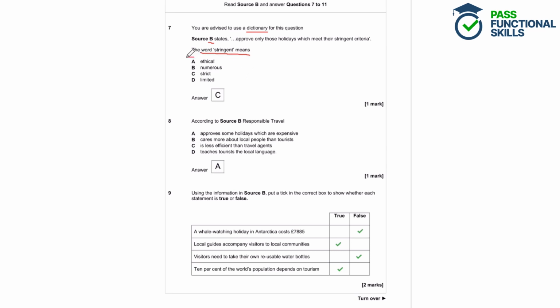So these words here, we can look them up in a dictionary as well, and we see that ethical means morally right, numerous means lots of or many, strict means constraining or urgent or severe, and then limited means that there's a few or not enough amount of something.